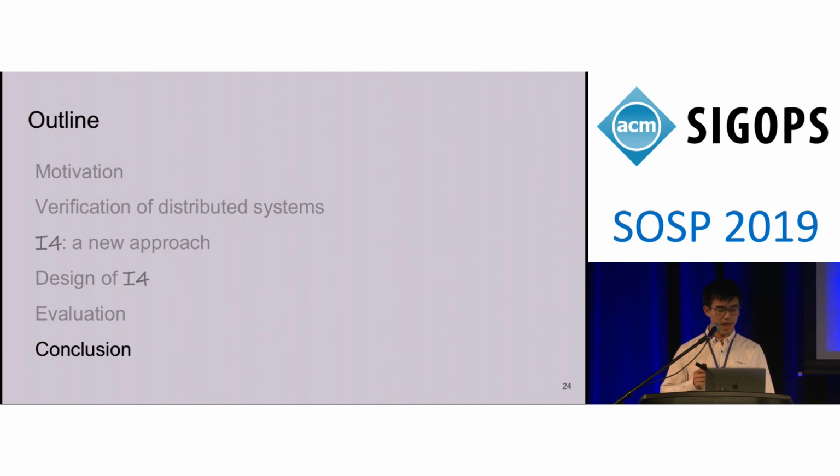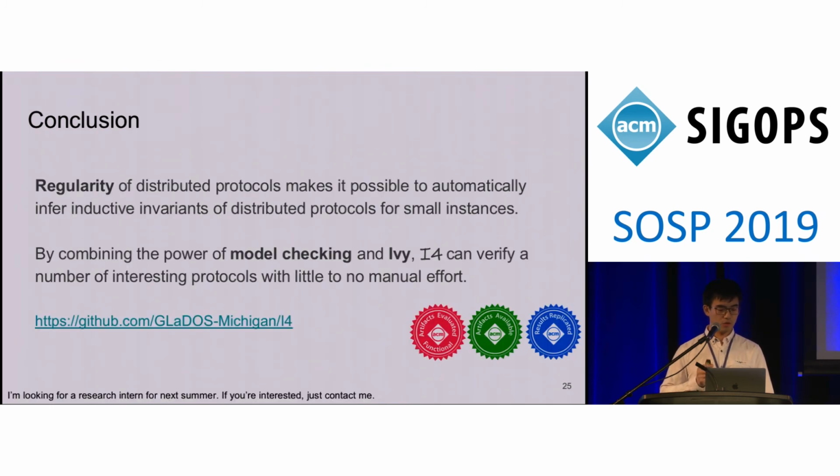Now, here's the end of my talk. In conclusion, there are 2 points. First, the regularity of distributed protocols makes it possible to automatically infer inductive invariants of distributed protocols from small instances. And by combining the power of model checking and Ivy, I4 can verify a number of interesting protocols with little to no manual effort. Thanks for listening, and now I'm good to answer questions.